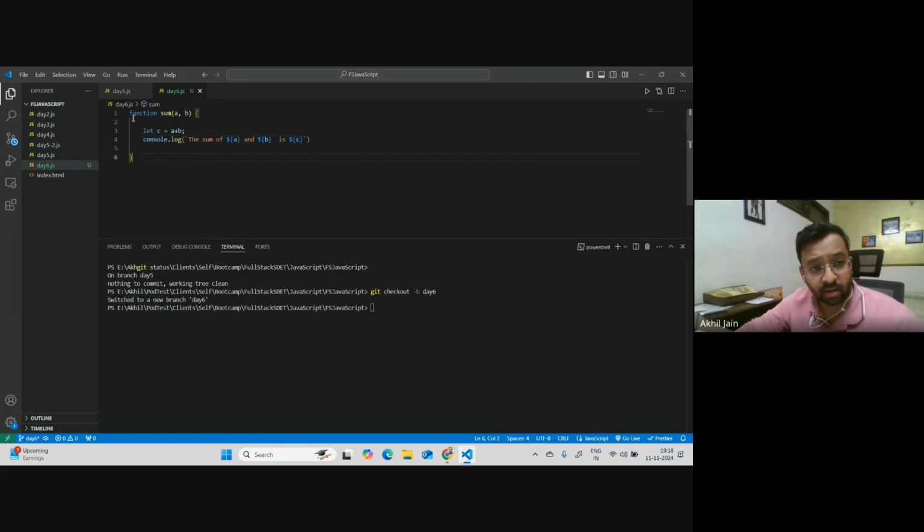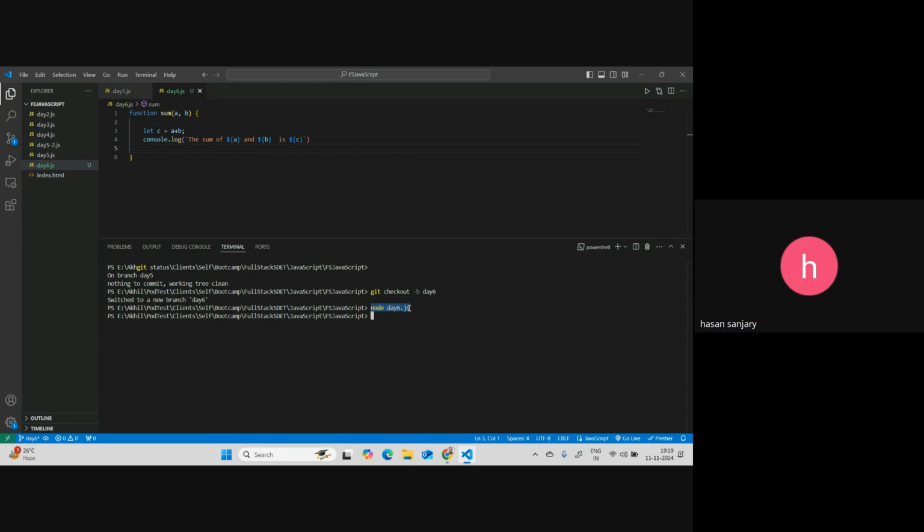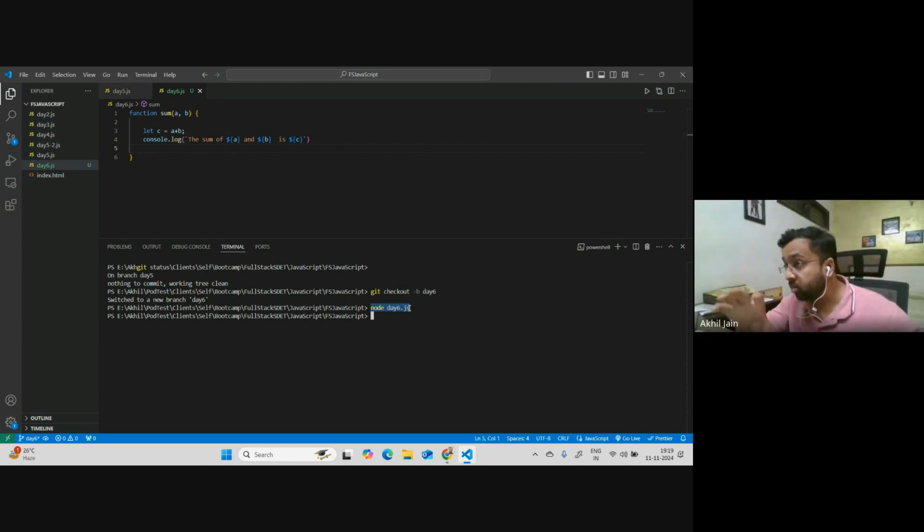Now tell me, I've saved the file, so let's just say node and run it. Will it run? If I run it now, I don't see an output. Why did it not run? It's not going to run because we're not invoking the function. Absolutely correct. It's not about just creating the function, it needs to be invoked also.